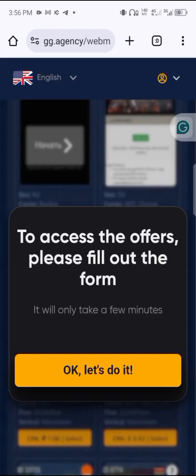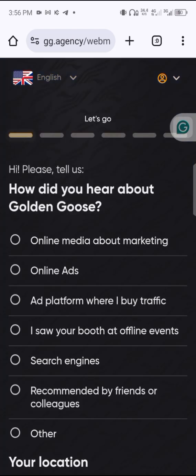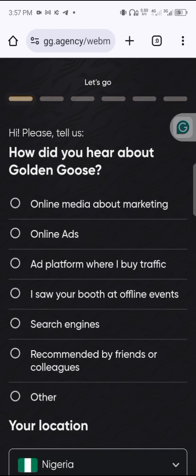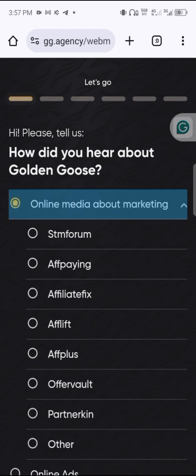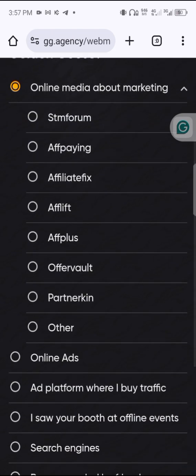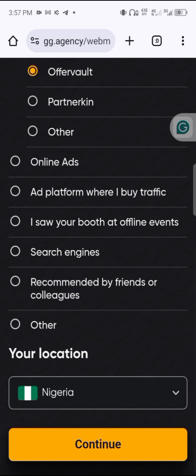It said to access the offer, please fill out the form. So click on OK, let's do that. This is where they are going to ask you some questions. I want you guys to pay close attention to this, because these questions are going to determine whether they are going to accept you or not. The first question is, how did you hear about Golden Goose? You can choose any of the options here. They said online media about marketing. So you can click on this and then click on continue.